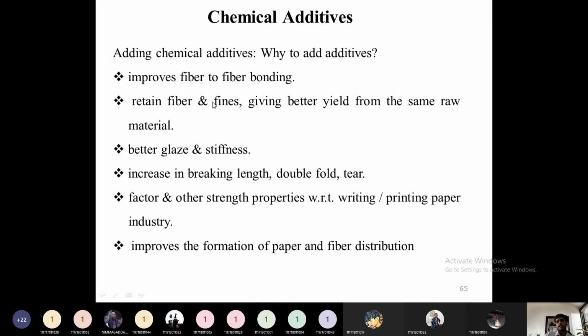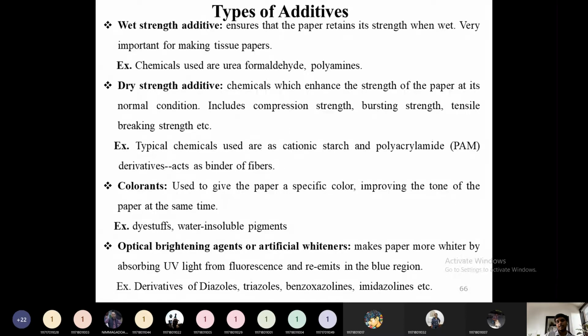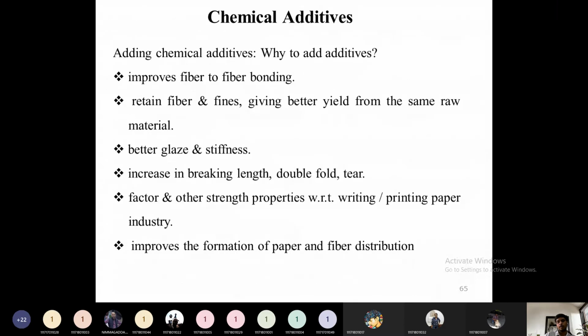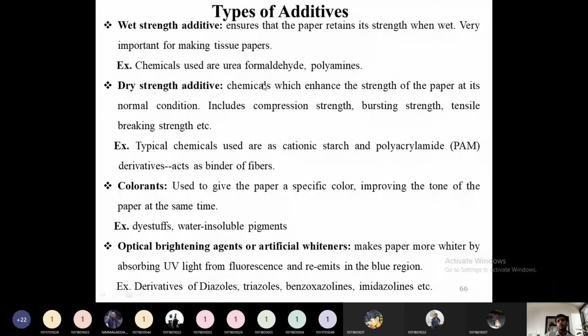Additives will also improve the formation of paper and fiber distribution. So additives will improve the matted structure formation and fiber to fiber distribution, and the gap between the fibers will be very low by adding the chemical additives. This is the role played by various chemical additives. Chemical additives can be sizing materials, filler materials, dye stuffs, everything comes under the additives. Then what are the types of additives? If we classify all the functions played by additives, then the types of additives are, first, to increase the wet strength. So wet strength additives are added.